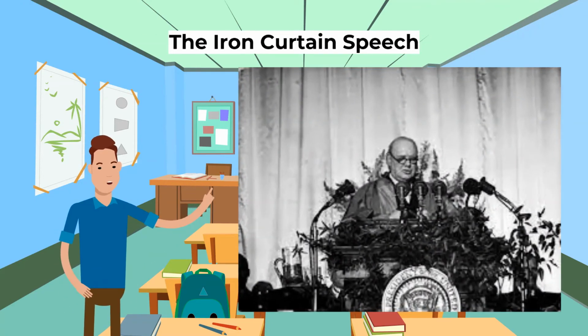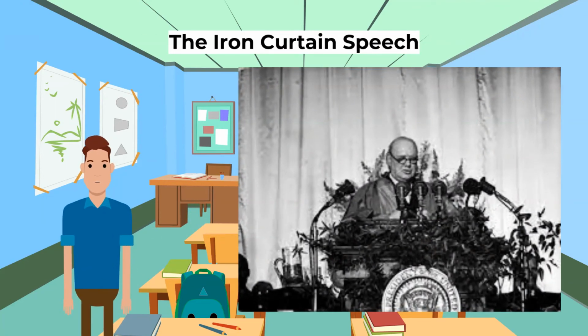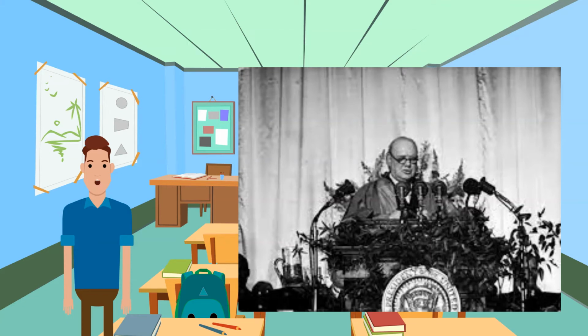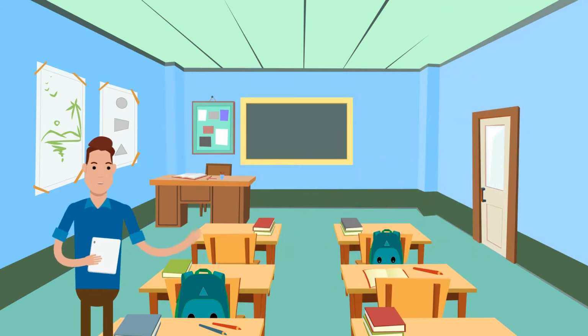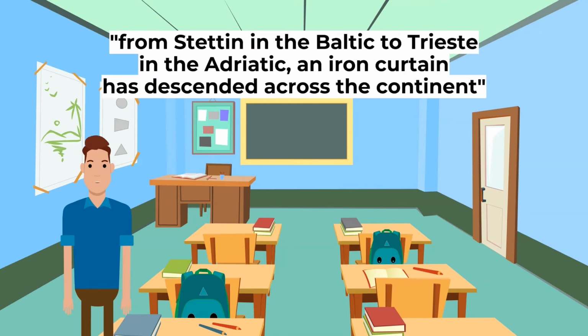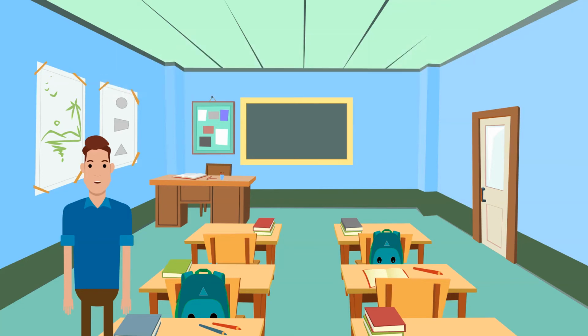Secondly, the Iron Curtain speech. On the 5th of March 1946, the by now former British Prime Minister Winston Churchill condemned the Soviet expansion in Eastern Europe in his famous Iron Curtain speech. In that speech he famously noted that from Stettin in the Baltic to Trieste in the Adriatic, an Iron Curtain had descended across the continent.